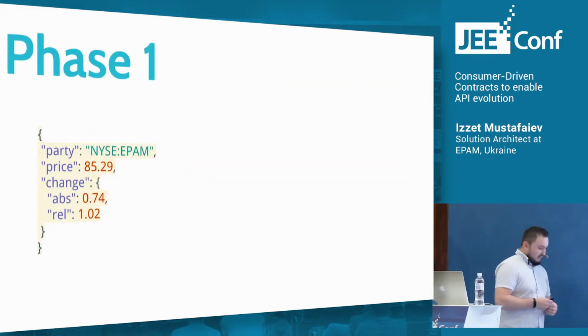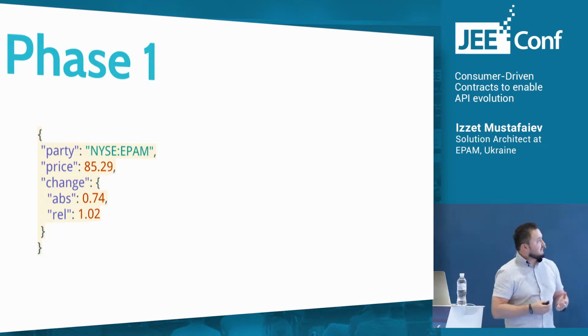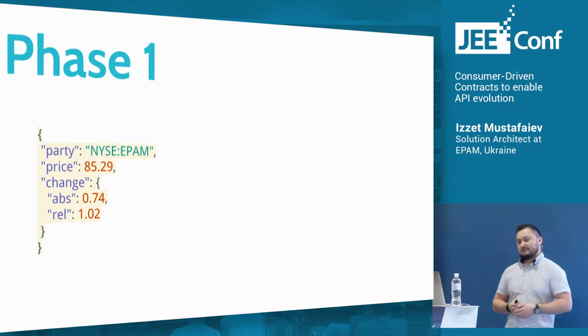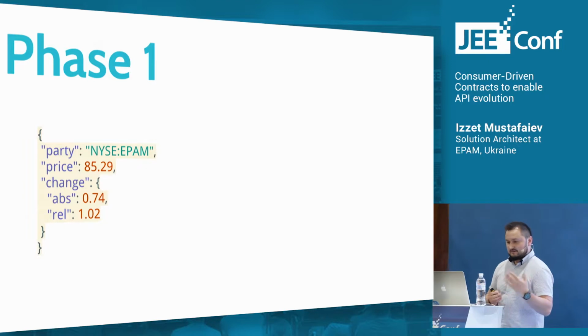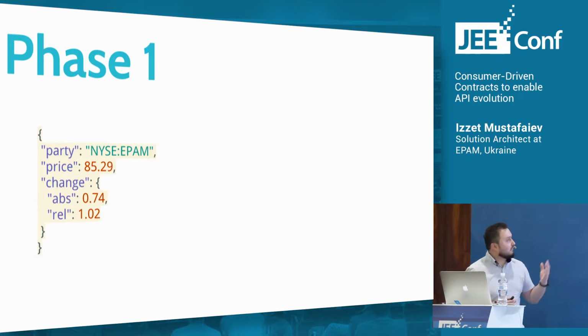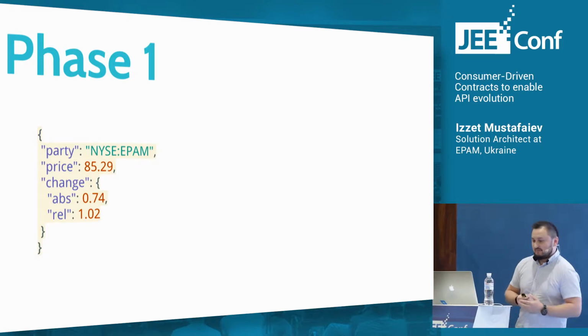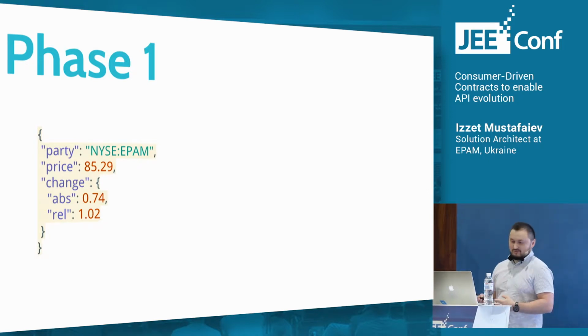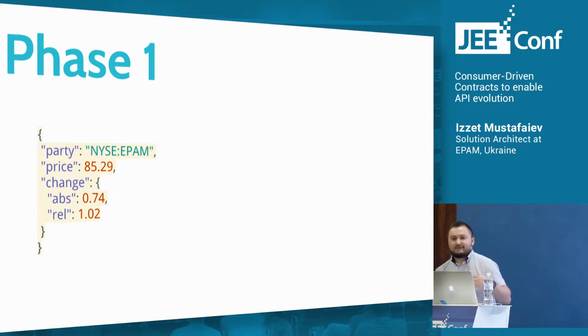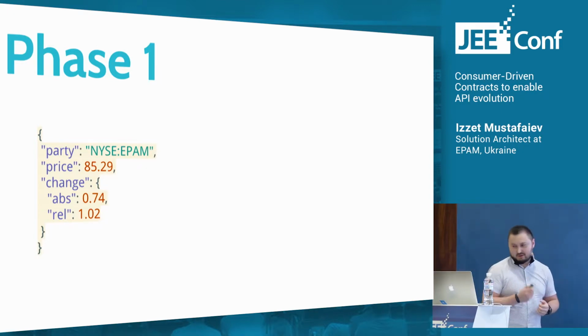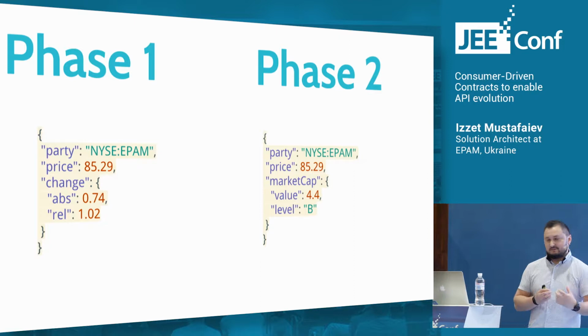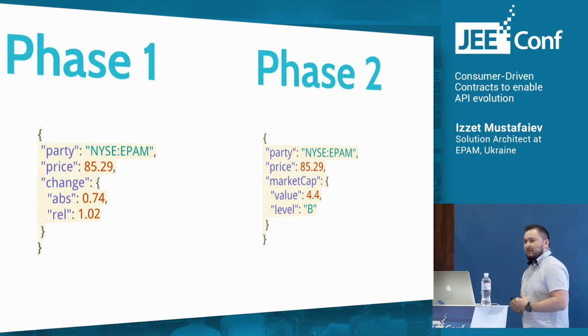At some point in time, we have two services, and they're exchanging this type of message over HTTP. This is JSON, so pretty simple. We have a company name, we have a price, and the price change. Pretty simple, everybody is happy, our business grows, and then we have a new client, which requires slightly different information to be returned by our application.